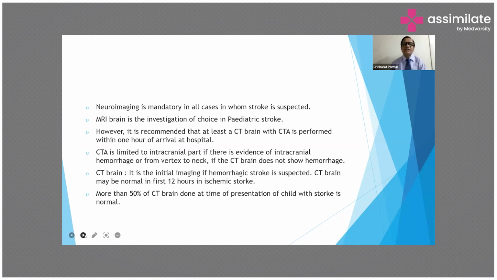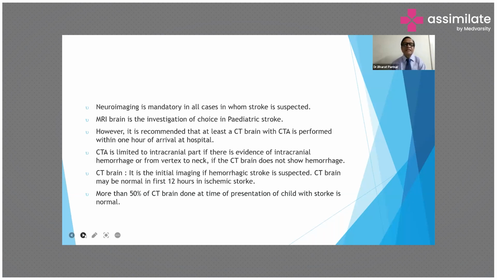Neuroimaging is mandatory in all cases in whom stroke is suspected. MRI brain is the investigation of choice in pediatric stroke. However, it is recommended that at least a CT brain with CT angiography is performed within 1 hour of arrival at hospital. CT angiography is limited to the intracranial part if there is evidence of intracranial hemorrhage, or from the vertex to nape if the CT brain does not show any hemorrhage.